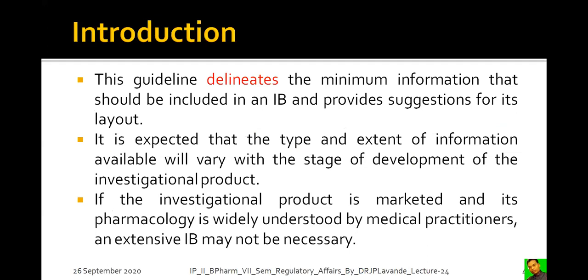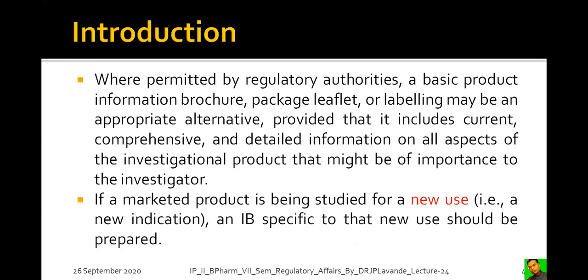It is expected that the type and extent of information available will vary with the stage of development of the investigational product. If the investigational product is marketed and its pharmacology is widely understood by medical practitioners, an extensive investigator's brochure may not be necessary.